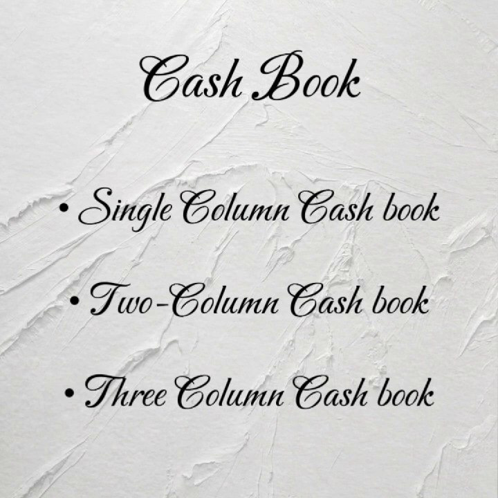The cash book is similar to the receipts and payments account, which means receipts are on the debit side of the cash book, while payments are on the credit side of the cash book.